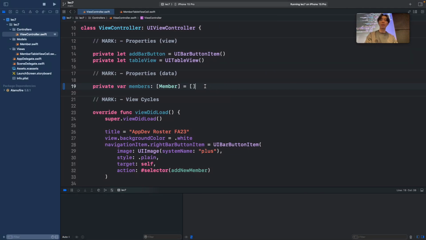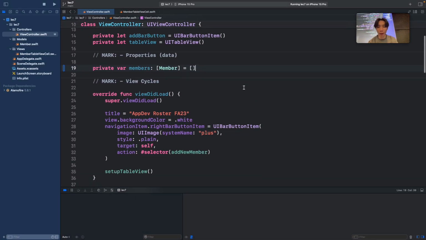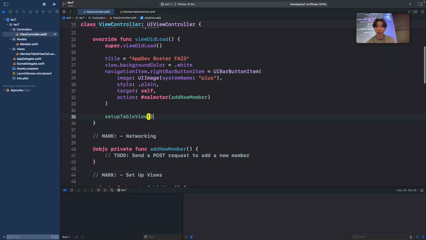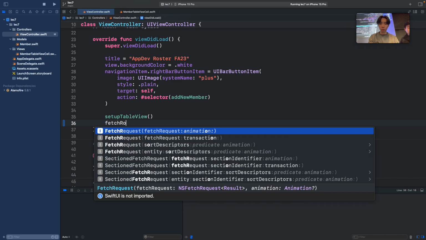I want to make this empty at first, that way, when I load our app, while the network request is being fetched, it won't have any dummy data. It'll just have no data at all. And then next, I'm going to create a function to fetch this request. I'm going to create a function called fetchRoster.